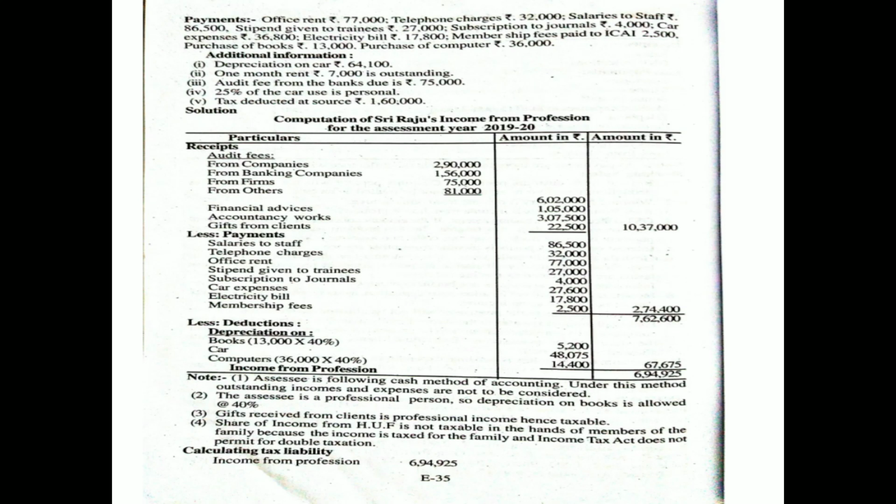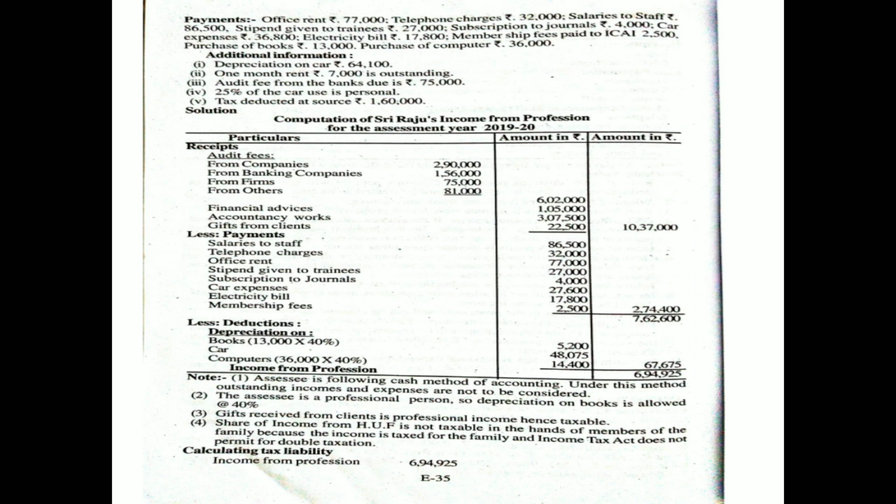Here payments are office rent 77,000, telephone charges 32,000, salaries to staff 86,500, stipend given to trainees 27,000, subscriptions to journals 4,000, car expenses 36,800, electricity bill 17,800, membership fees paid to ICAI 2,500, purchase of books 13,000, purchase of computer 36,000.